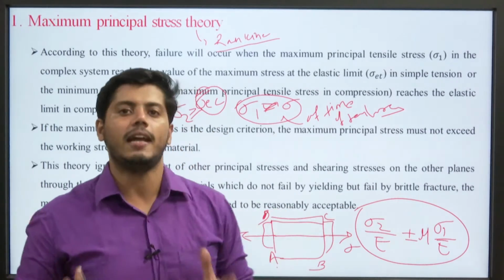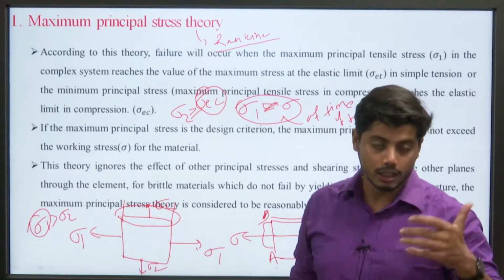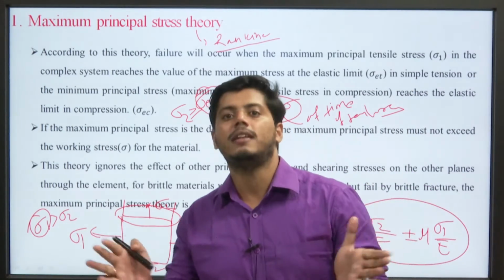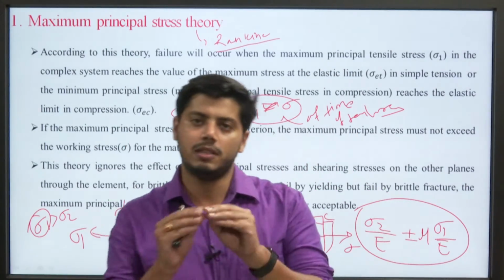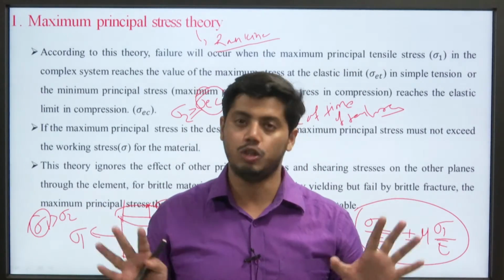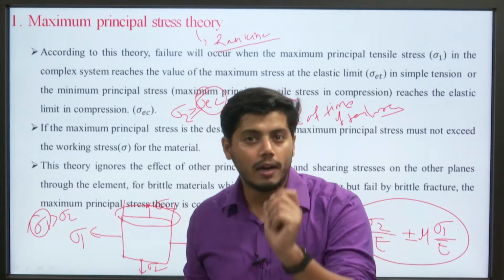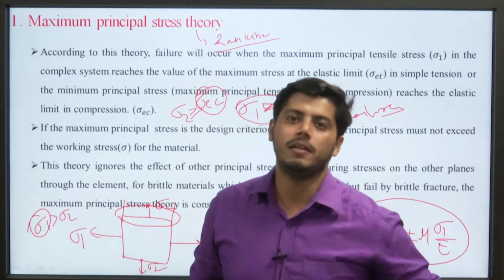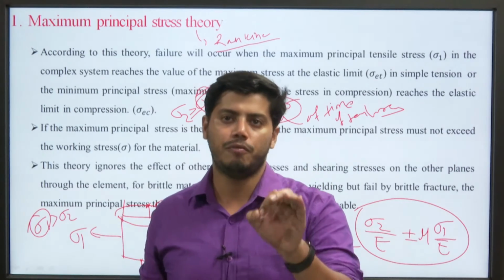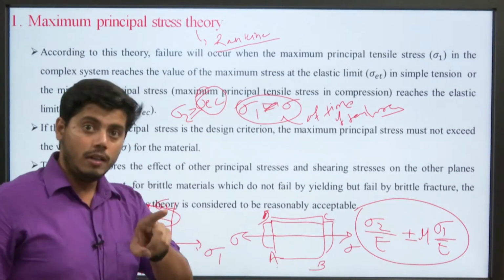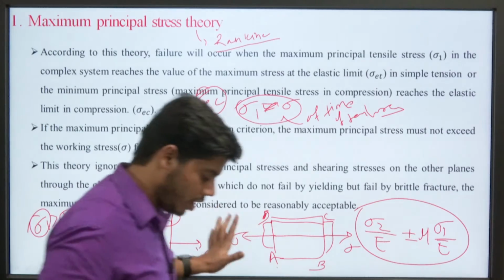So this was the Rankine theory. In simple terms, the Rankine theory says that whatever the state of stress acting on a body, you just have to focus on the state of stress at the elastic limit, whether it is axial, tensile or compressive. So this was the theory.